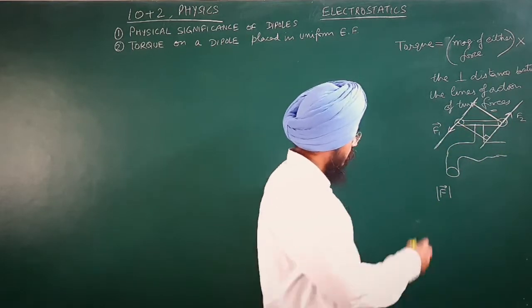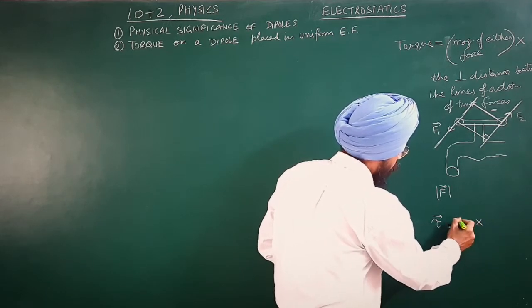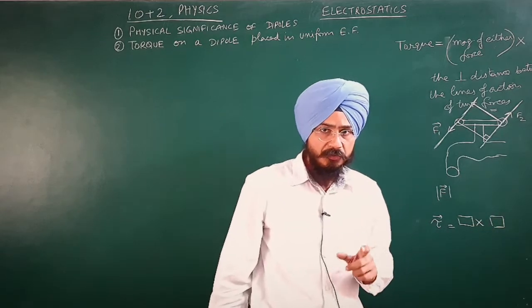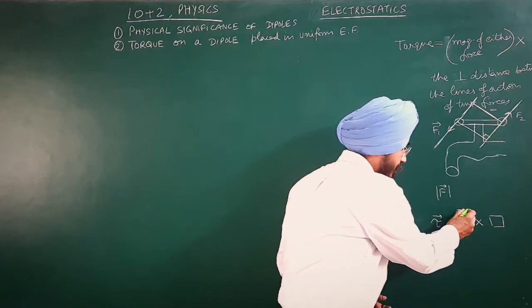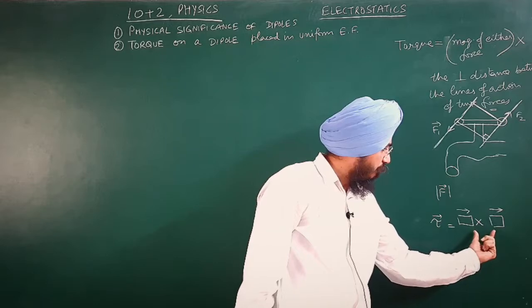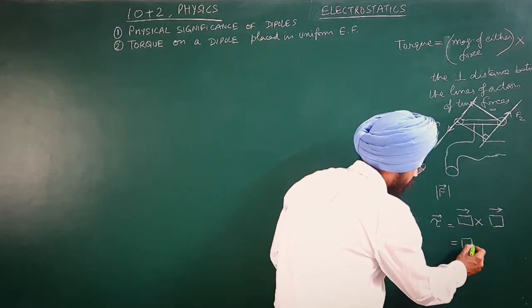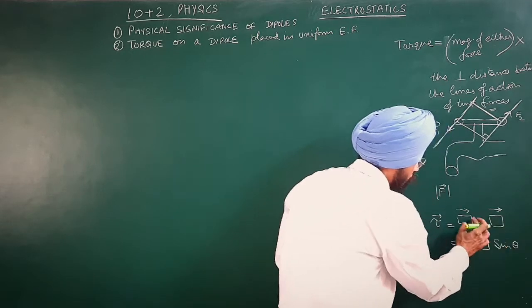But mind it, torque always comes as the cross product of two vector quantities. When you open the cross product, you will always get the first quantity times the second quantity times the sine of the angle between these two.